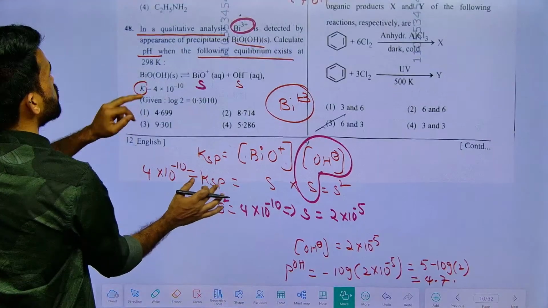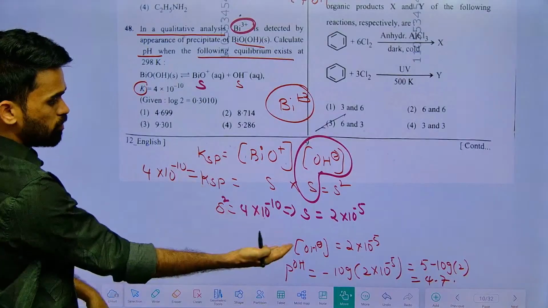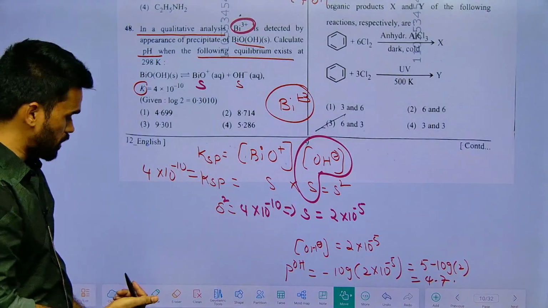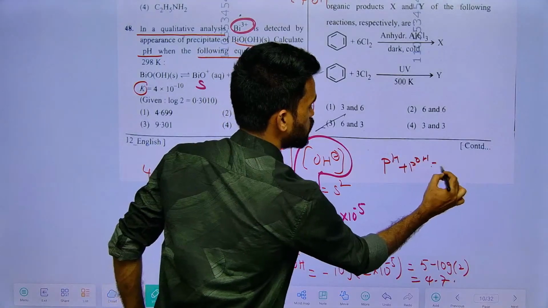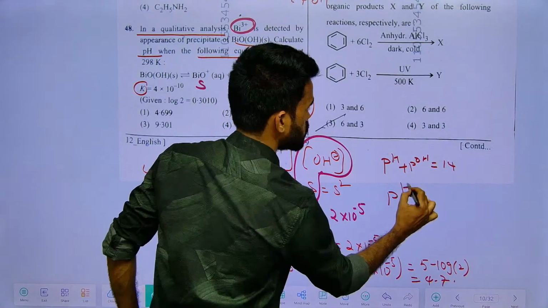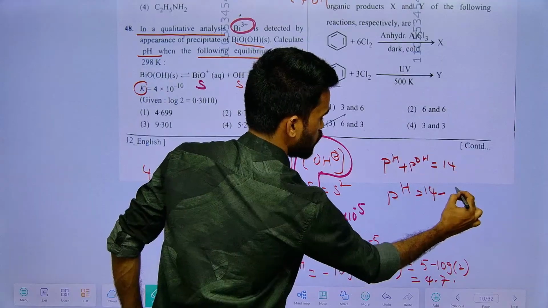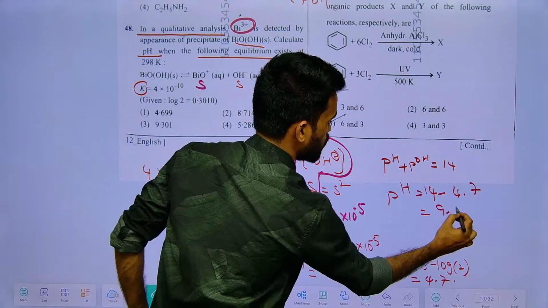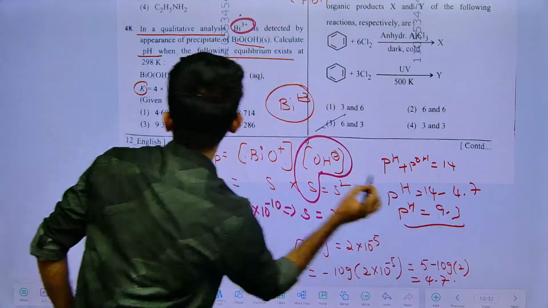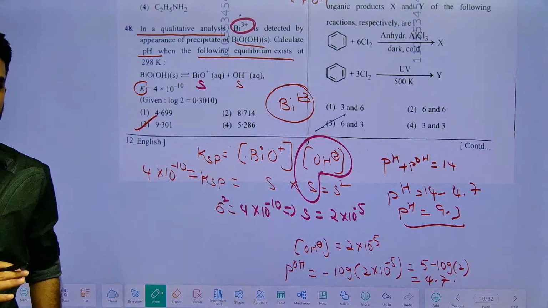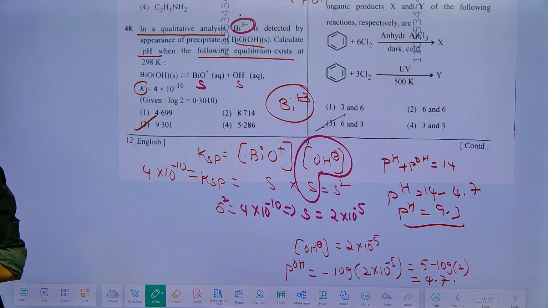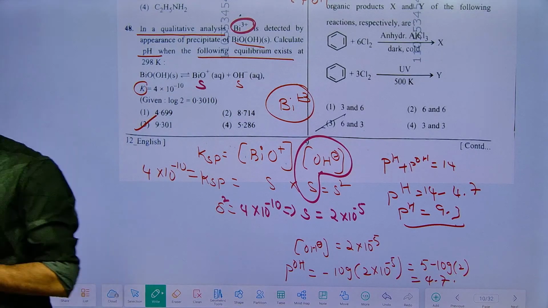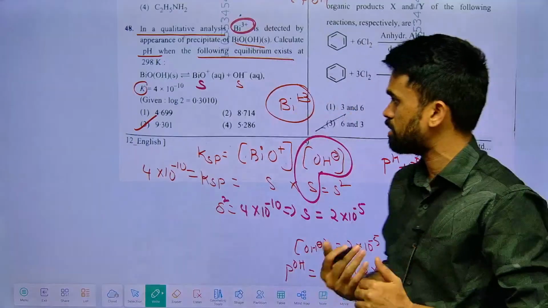Now what are they asking us? They are asking to calculate the pH. So we got pOH, and from that you can calculate pH: pH plus pOH is equal to 14. I want pH, so 14 minus pOH, 14 minus 4.7, this is 9.3. This is the pH. Finally, you have option 3 for this particular question. I hope this discussion is also clear. Guys, if there is any confusion, please let me know in the comment box, we will discuss it once again.